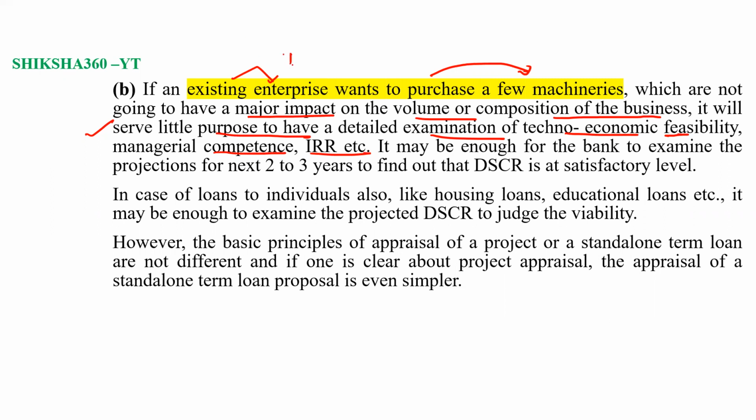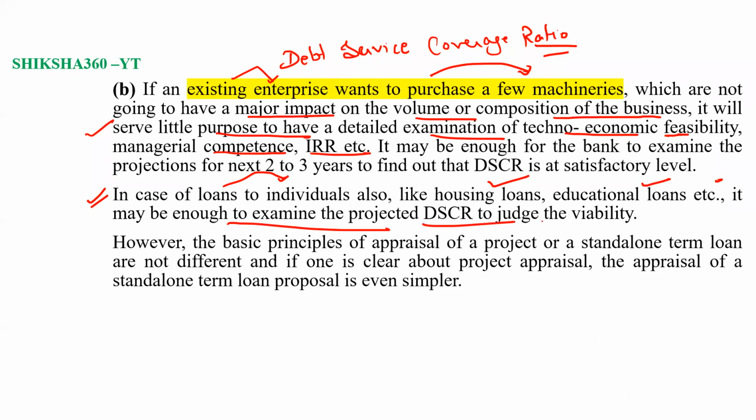The debt service coverage ratio is to be at a satisfactory level. In the case of loans to individuals, like housing loans, educational loans, etc., it may be enough to examine the projected DSCR to judge the viability. However, the basic principles of appraisal of a project or a standalone term loan are not different.